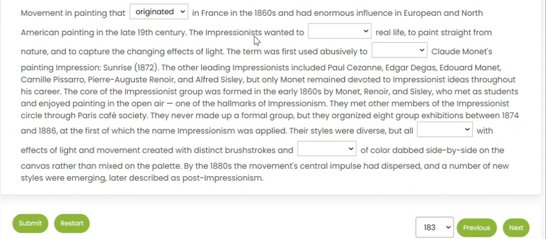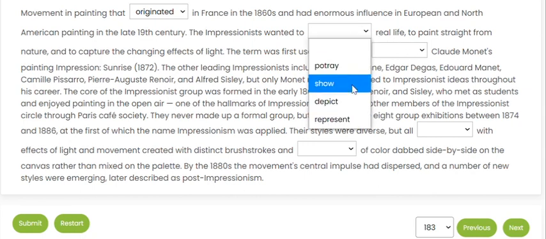The Impressionists wanted to depict real life, to paint straight from nature. So through their paintings, they wanted to portray, show, depict, or represent real life. Represent is like when we say this person is representing my country in the Olympics. Representing means one thing that represents many things, one person who represents a whole nation. In that sense we use the word represent. Depict or show means the same.